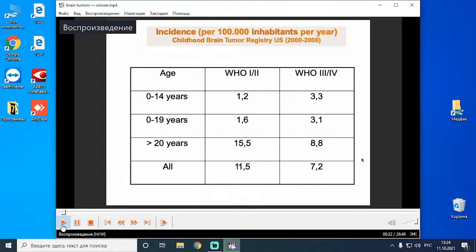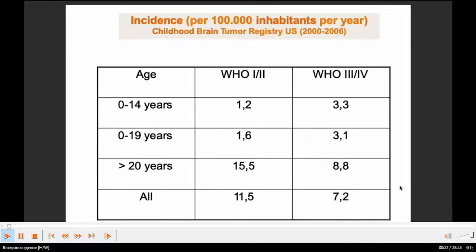Lecture outline: introduction, classification, workup, management, and revision. So, let's get to it. Here you can see classification of the brain tumors, child brain tumors registered in the United States. Next one, brain tumors.